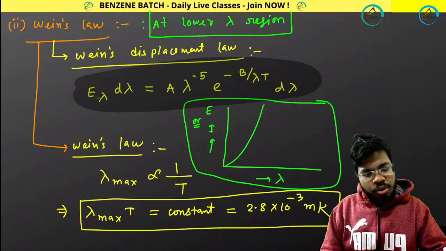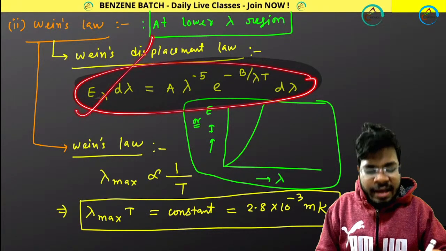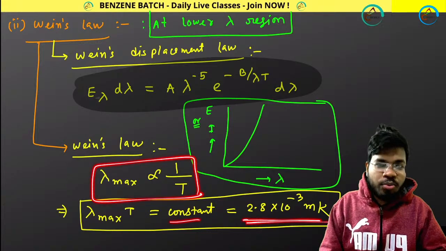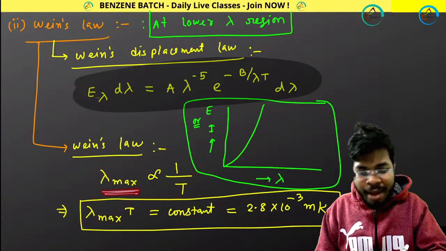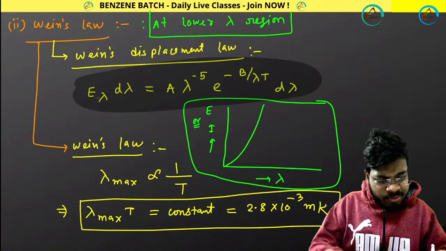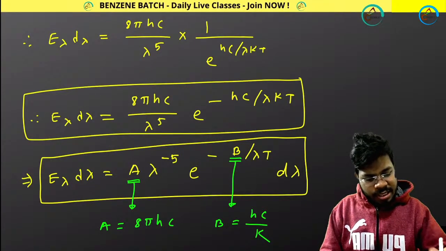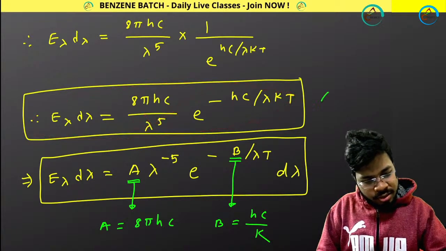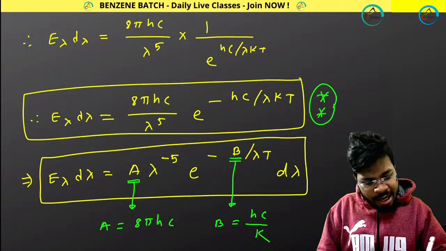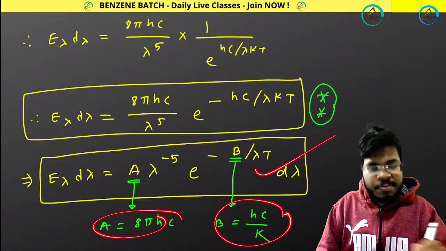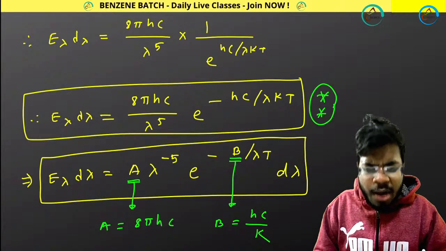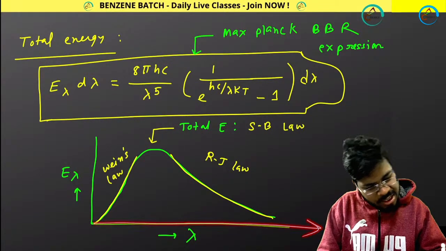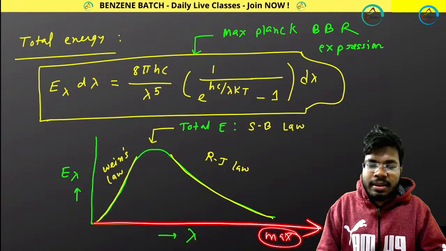Now if I go back and show you, this is Wien's displacement law. It is satisfying this. There is another version of Wien's law, that is lambda max T equals a constant, that gives you this value. Lambda max means maximum wavelength, the possible maximum wavelength. What does that mean? I am getting this expression, and if I put the constants A and B over here, I will get this expression. That is Wien's displacement law. Now I want to get the maximum possible wavelength. That I have to check.